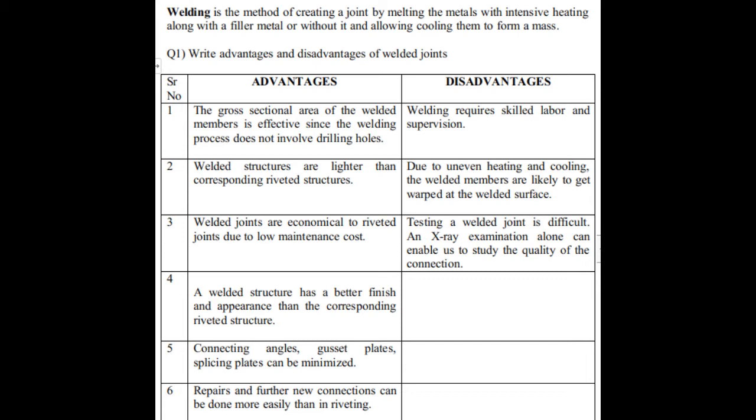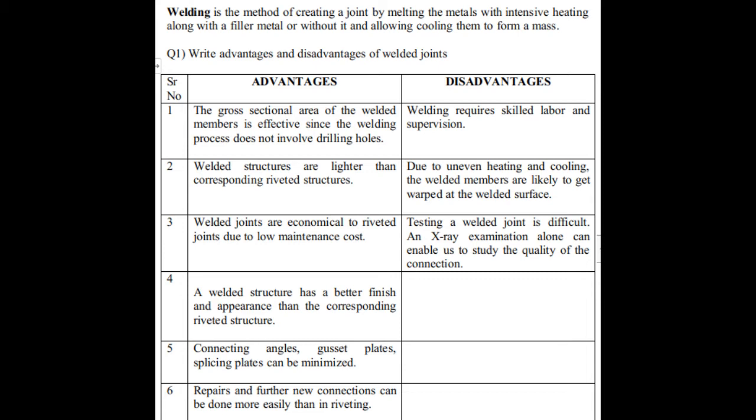Now, the first question I am going to discuss is: write the advantages and the disadvantages of the welded joint. You can write it in a table format as I have shown here, or you can just write it paragraph-wise. This question generally carries 4 to 6 marks. So I have given 6 advantages and 3 disadvantages. Try to remember as many points as you can. Let us see the advantages of the welded joint.